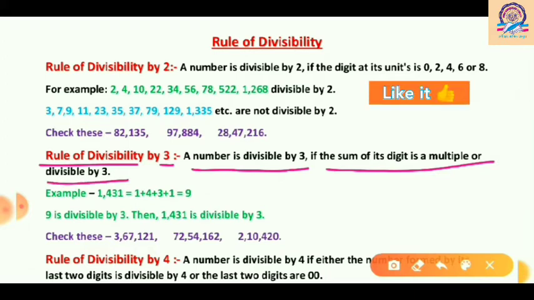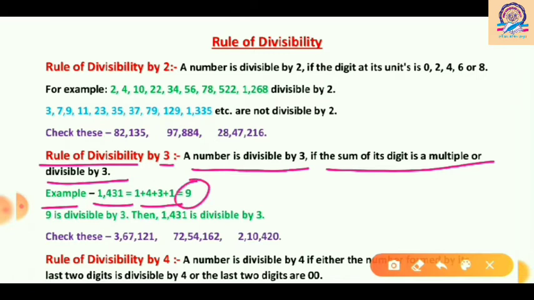Let's understand this through an example. We have taken 1431. The digits are 1, 4, 3 and 1. Let's add them all: 1 plus 4 plus 3 plus 1. The sum is 9, and 9 is a multiple of 3, so it will be divisible by 3. Here at last it is written: 9 is divisible by 3, then 1431 is divisible by 3. So the sum should be a multiple of 3 or divisible by 3, and in that condition the whole number will be divisible by 3.